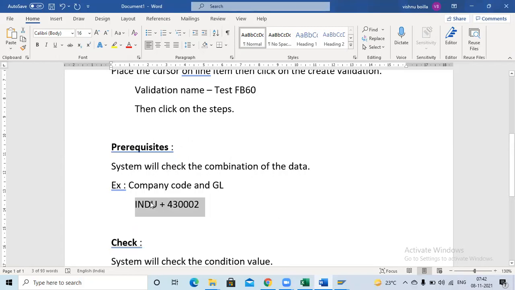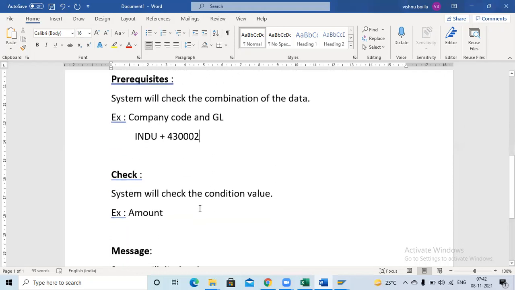Suppose this is not the combination: the company code is Indu, but the GL is not this one, you have entered another GL. That time the validation will not work. It will allow any kind of postings. Is this clear, guys? This is the prerequisite. This is a combination. The second step is a check.